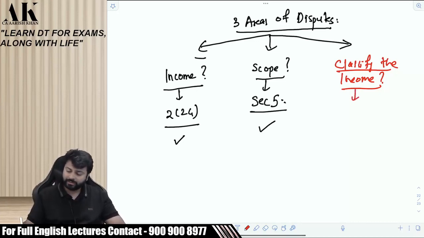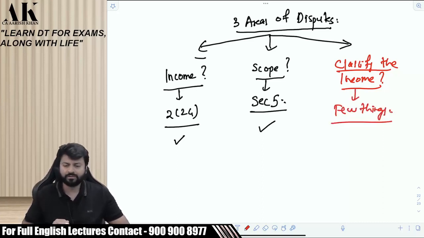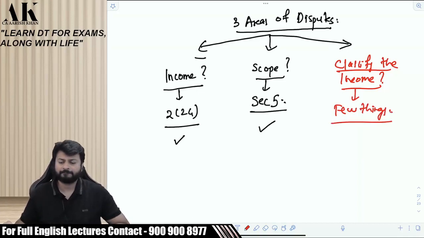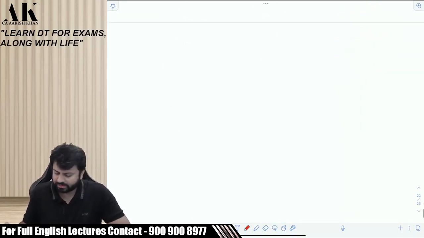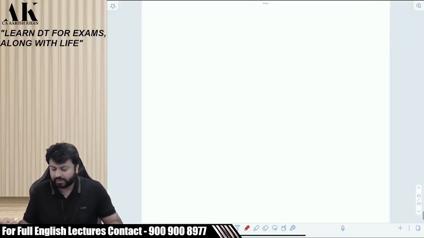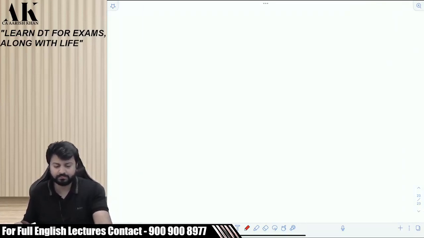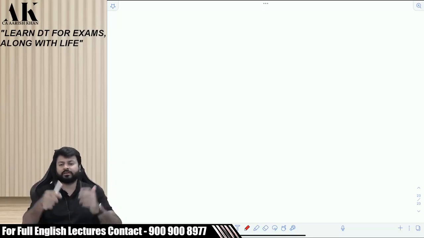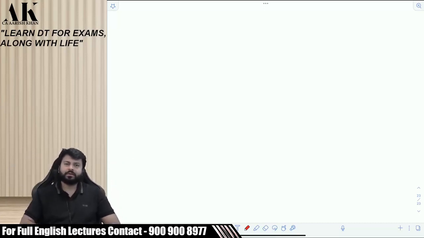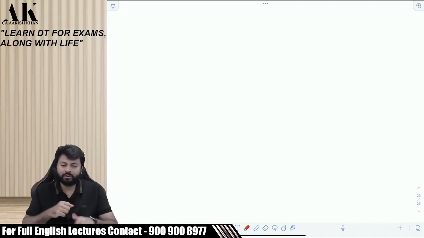So now we will be learning a few things with respect to classification of income. Okay, shall we start? So I am asking you some simple questions. You would say as a student, what is so great in classifying an income? It's very easy to classify an income. Rent will go in house property, profits will go in business and profession, interest will go in income from other sources, right? So there is nothing great in this, sir. But it's a very litigative matter. Let me give you now some examples. Let me test your knowledge: what do you know about classification of income?